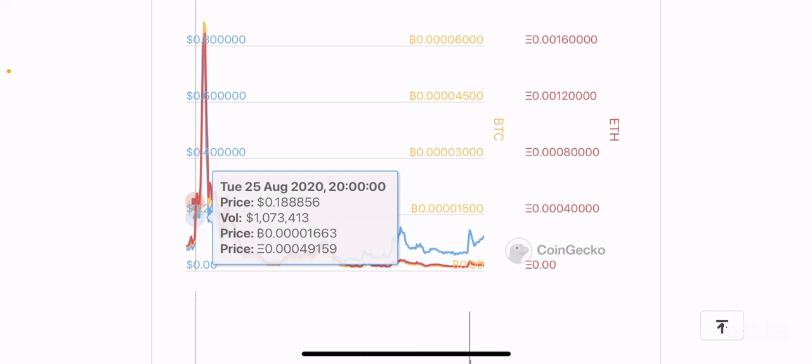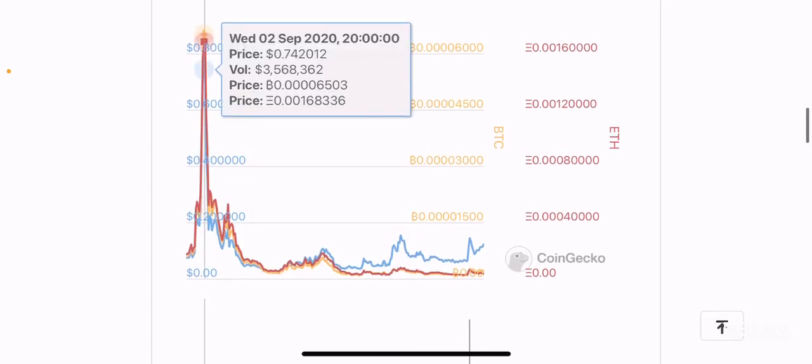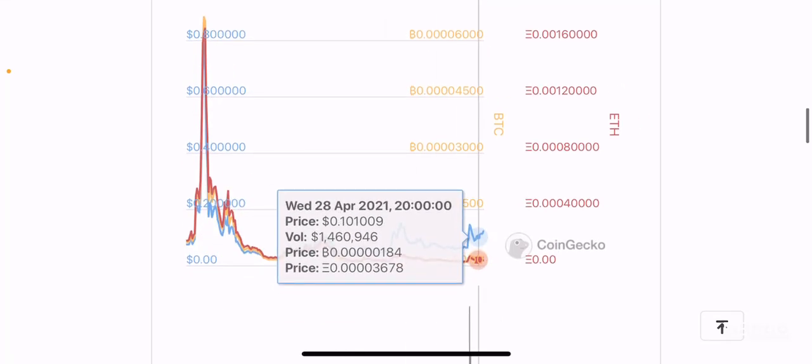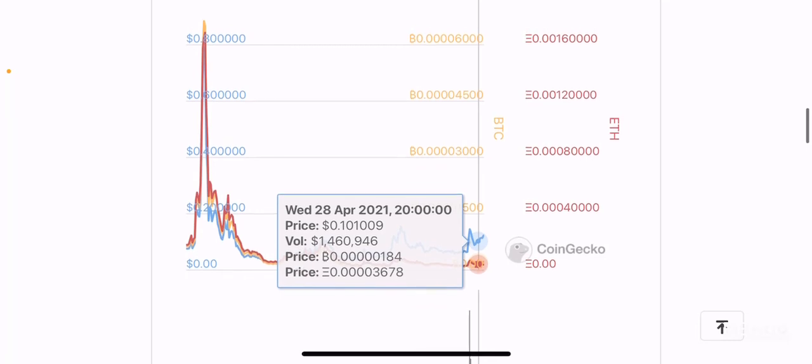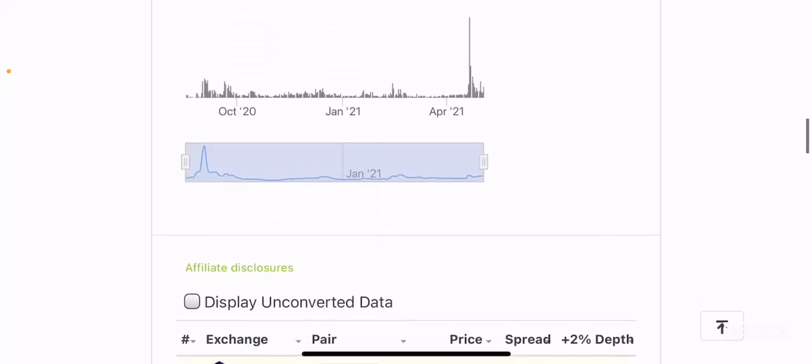When it comes to the Ethereum comparative, you can pretty much see that the token price was 0.0004 Ether, and it reached an all-time high of about 0.001, and now it's kind of at its all-time low of about 0.00003 Ether per token. I wouldn't really recommend buying this token with Ether or with Bitcoin, but dollars would be a really good entry, right?